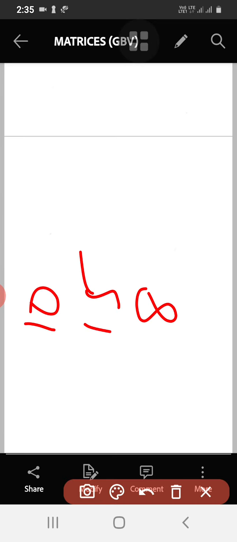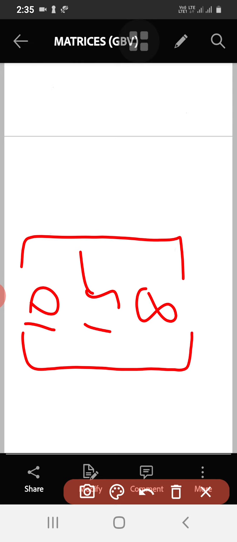If somebody writes like this, 10, 15, 8, then I will use a symbol, this bracket. This is called a matrix. Here I have written those numbers inside this square bracket. I have written 10, 15, 8 inside. This is an arrangement of numbers, and it is called a matrix.